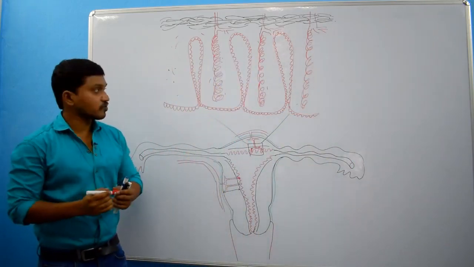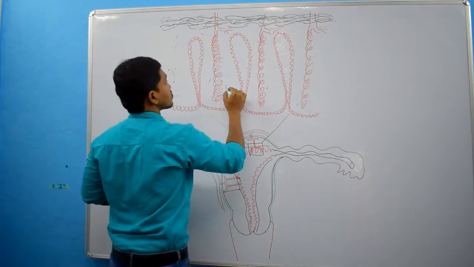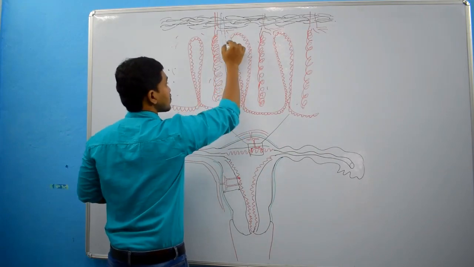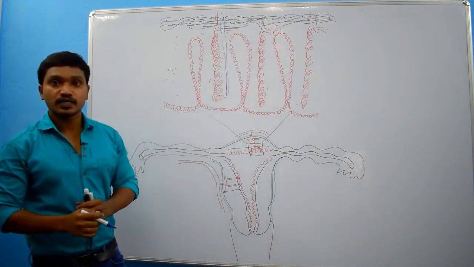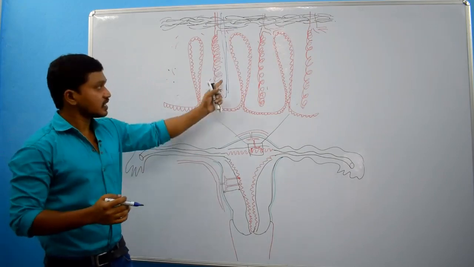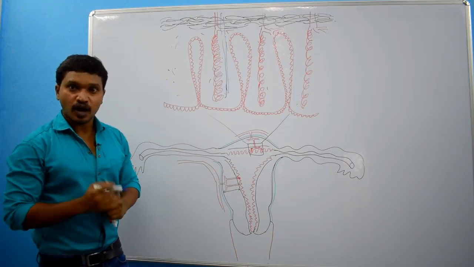Of course, along with these arteries, you can find veins also. But at the secretory phase of the menstrual cycle, venous drainage will become very complex. How?